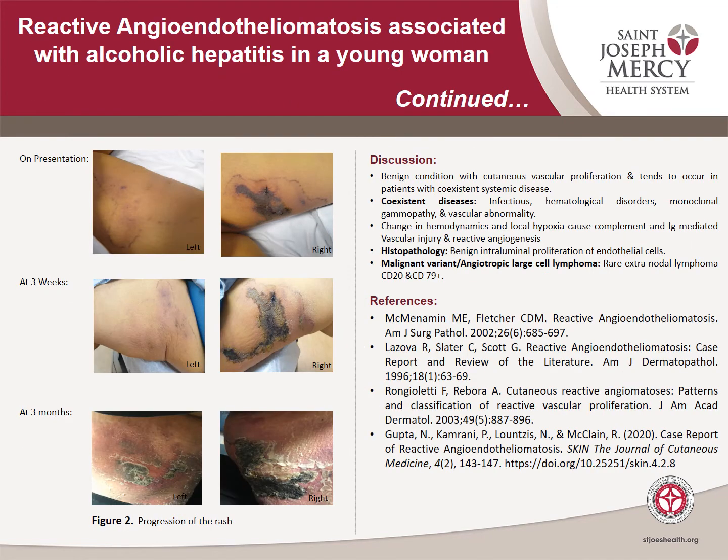The lesions showed resolution, as shown in figure 2, from presentation to the 3-week follow-up and at 3 months. Discussion regarding angioendotheliomatosis: it is a benign condition with vascular proliferation and tends to occur in patients with coexistent systemic diseases like infections, hematological disorders, monoclonal gammopathy, and vascular abnormality. Changes in hemodynamics and local hypoxia cause complement and IgG mediated vascular injury and reactive angiogenesis. Histopathology will show benign intraluminal proliferation of endothelial cells.